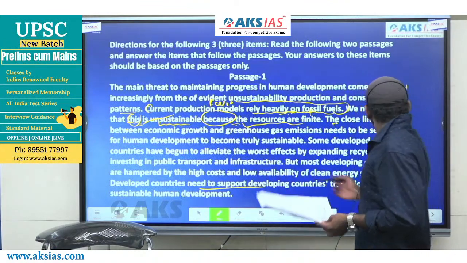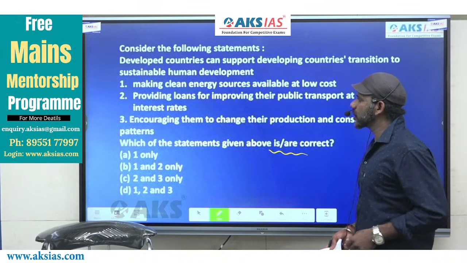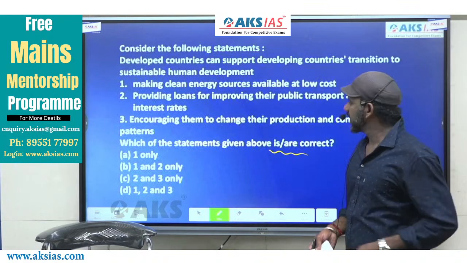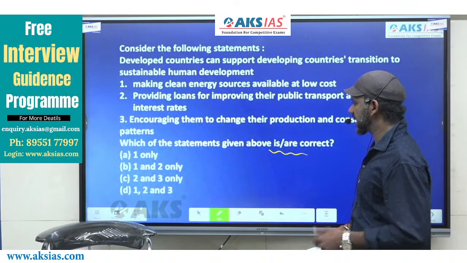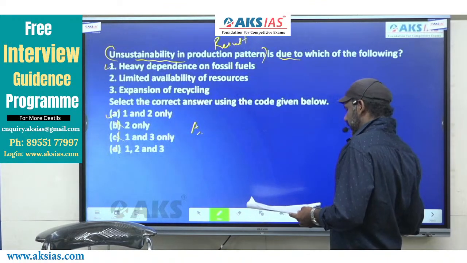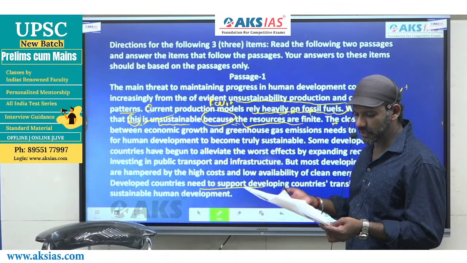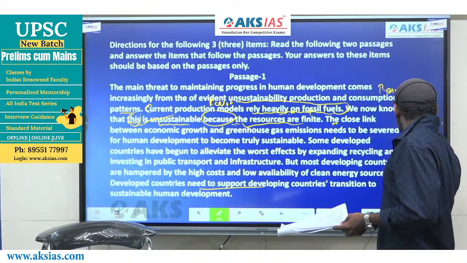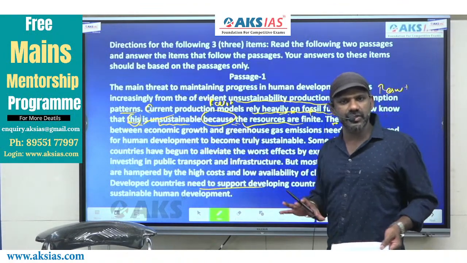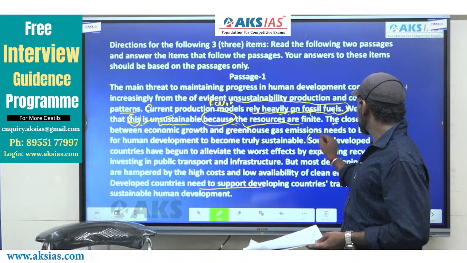Now, the options given are making clean energy resources available at low cost, providing loans for improving their public transport at nominal interest rates, and encouraging them to change their production and consumption patterns. We have 3 statements given here. We have to answer this question. Come to the first one. The first one says, making clean energy resources available at low cost. Now, in this part of the passage, we find mention of the topic of the question. So to get the answer to this question, our focus must be only on this part of the passage, right? I'll just start from here.